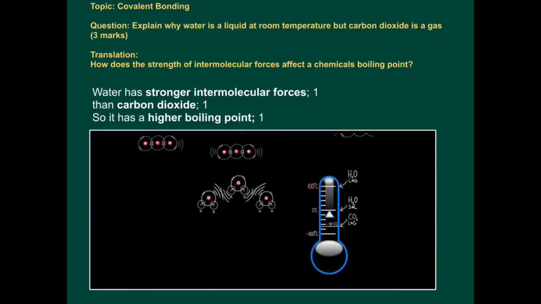As I start to increase temperature, they start to basically get more energy, move around, but until we get to 100 degrees Celsius, we haven't got enough energy to overcome that force of attraction. Now we're at 100 degrees, easily overcome, and water will boil and evaporate. So water has stronger intermolecular forces than carbon dioxide, so it has a higher boiling point.